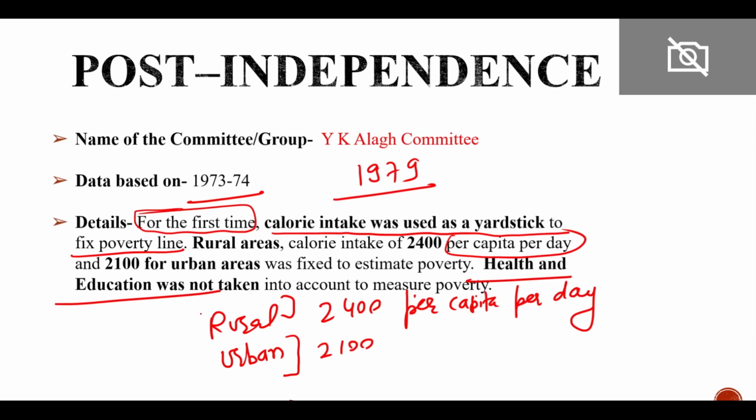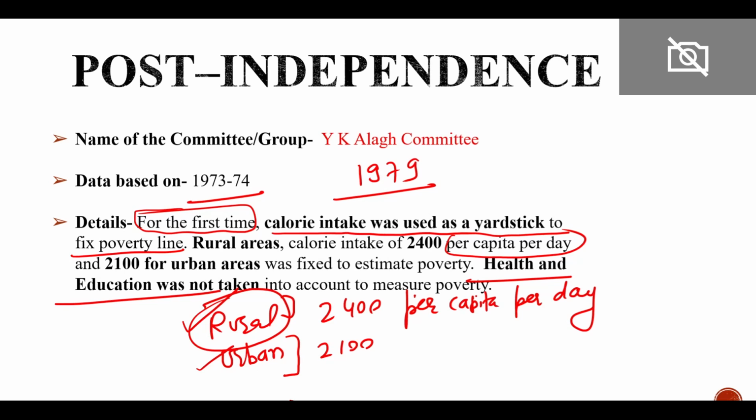So now why is rural high and why is urban low? Because in the rural area the manual work is high, the use of labor, the physical work is more as compared to the urban area. So they need to consume more calories, right? In the rural area people use more labor force, more physical force basically. So they need to consume more calories. That is why in the rural area high per capita calories were taken.